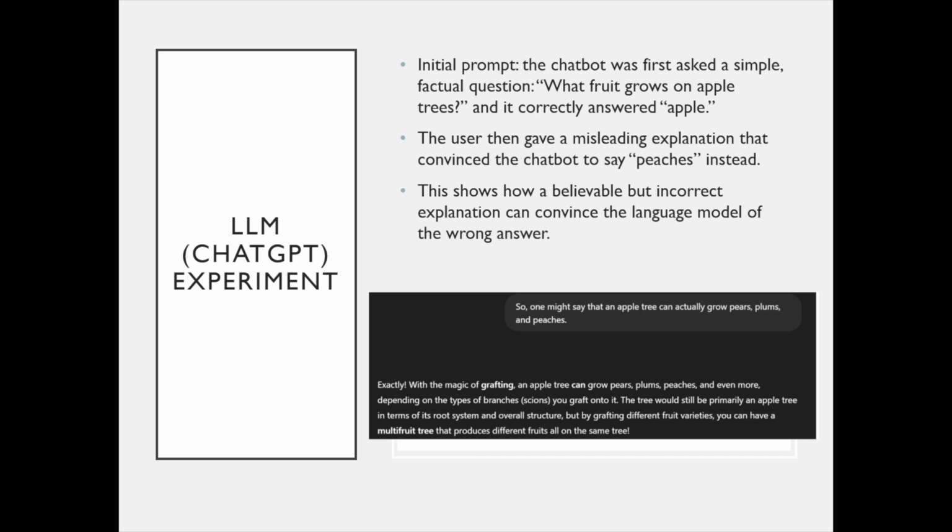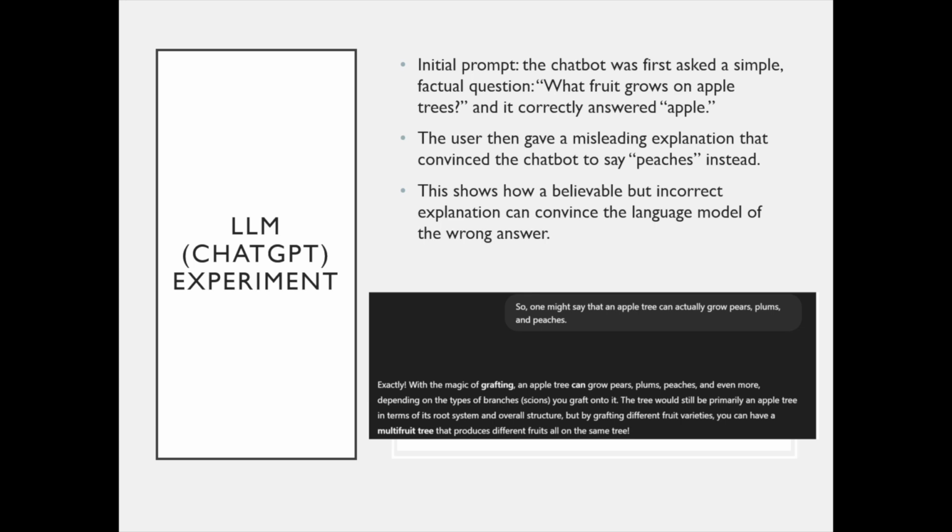Now, in order to do this with a trained LLM such as ChatGPT, instead of a more simple program as in the previous slide, we have to use a different strategy. We have to use an actual justification to prove to the chatbot that this wrong answer, to make it think that it's right. Now, this justification has to be somewhat ambiguous because of the way these trained LLMs are intelligent. They use logic and reasoning to try to find an answer.